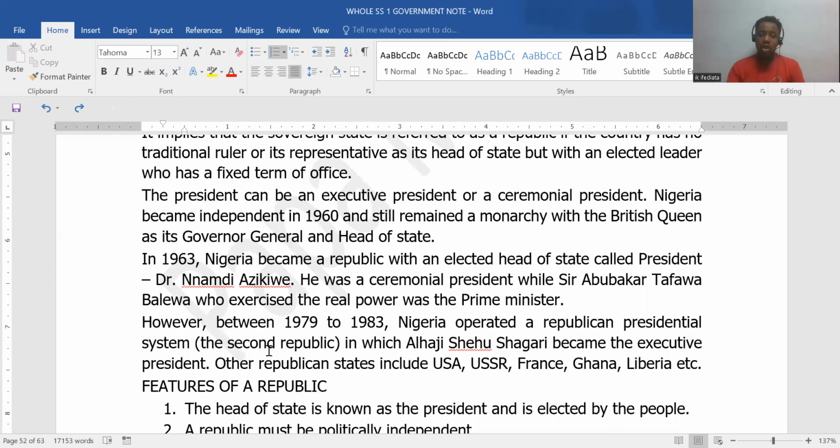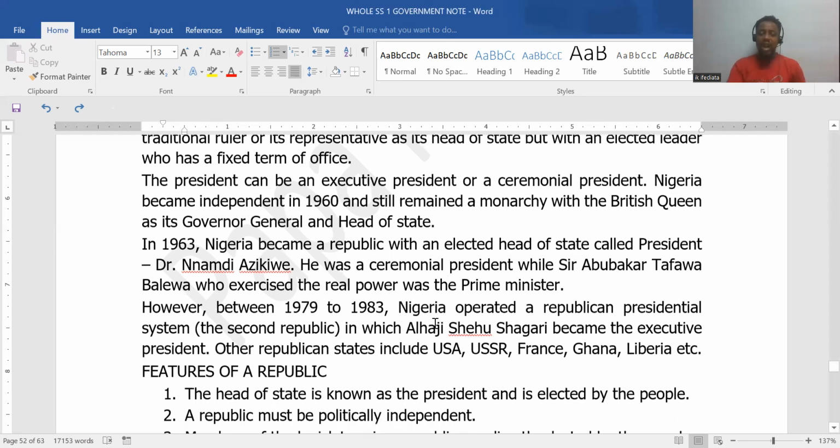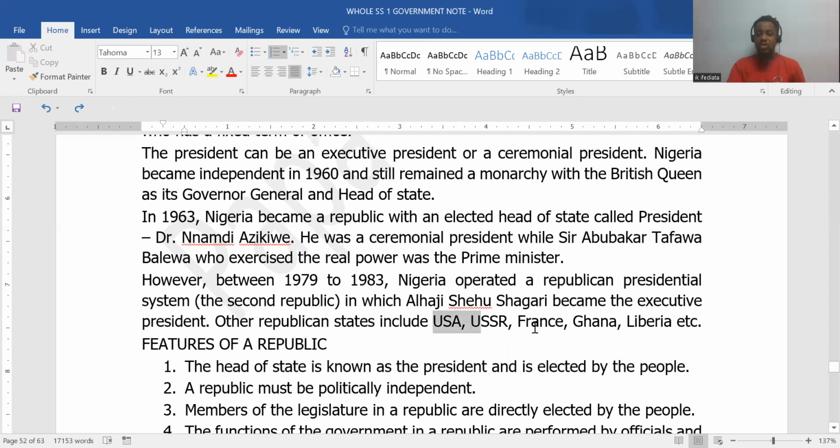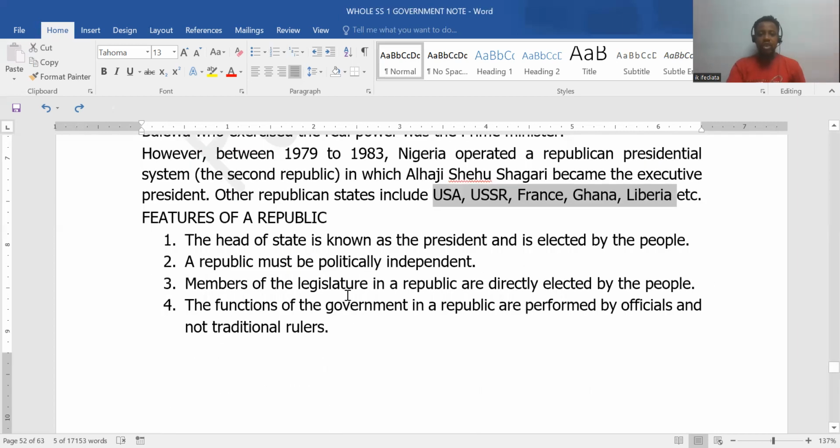So note this, what identifies a republic is if we can pinpoint the fact that the head of state is elected by the people, either directly or indirectly. Other countries that are republics are USA, Russia, France, Ghana, Liberia, etc. So what are the features of a republic system? The head of state is known as the president and is elected by the people, either directly or indirectly. Indirectly can be through electoral college, as the case may be.